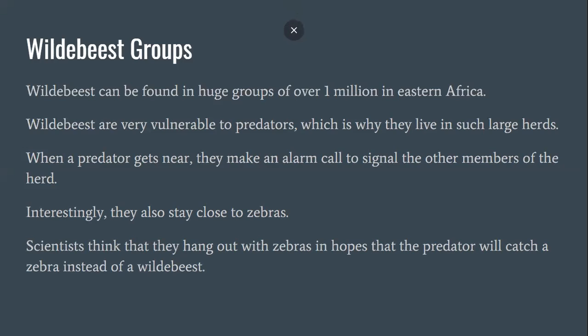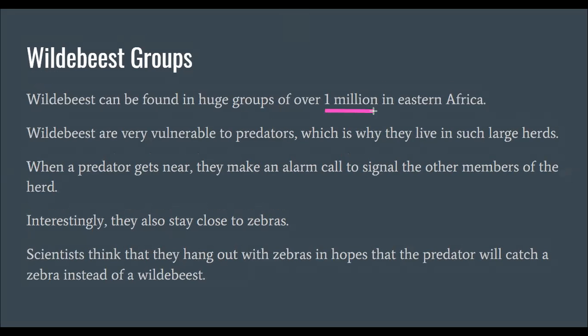So with wildebeest groups, they usually have about 1 million members or animals. So that's a lot of wildebeest, 1 million of them. This is because they're vulnerable to predators. Some of the predators of wildebeest can include lions and other carnivore animals, whereas a wildebeest is just a big animal. I'll show you a picture on the next slide. So this is why they live in herds.